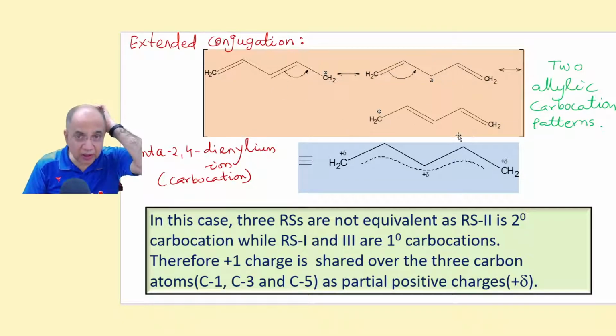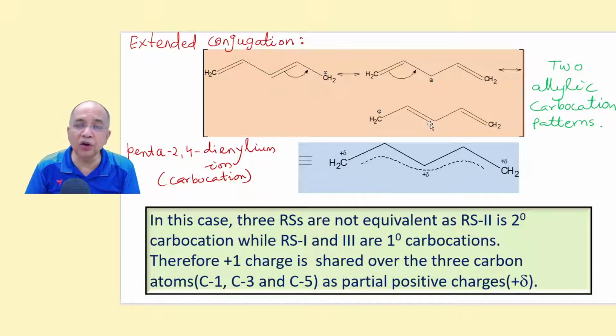But here we cannot distribute +1 charge equally at the charge centers, because these 3 are not equivalent. Later on we will know that this is a secondary carbocation which is more stable than the primary carbocation. This and this, they are primary carbocations, so they do not contribute equally, they are non-equivalent. So therefore we don't have the authority to write +1/3 +1/3 +1/3. We write plus delta plus delta plus delta.